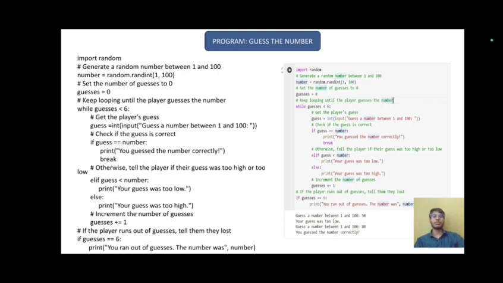If the player runs out of guesses, tell them they are out. If guesses equals 6, print the message: you ran out of guesses and the number was the random number. This is how this code works, and let's run this code in Google Colab.